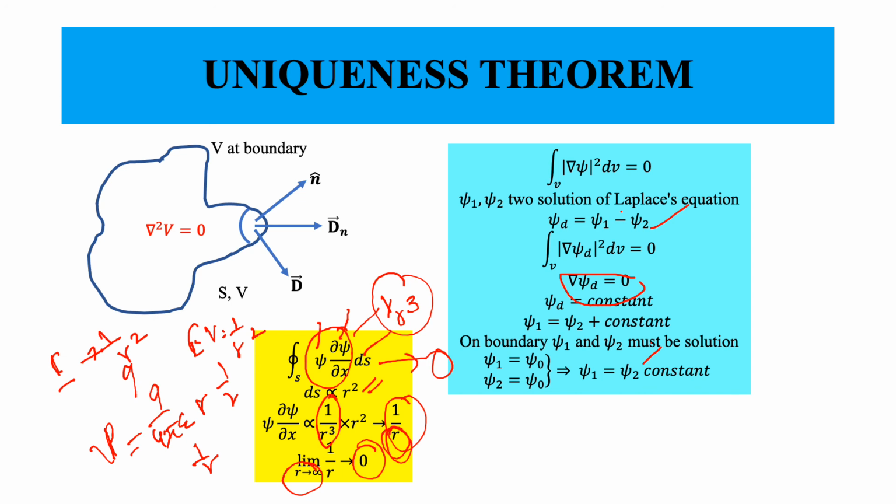Now it is clear that if two quantities are equal to a third quantity, then psi 1 must be equal to psi 2, and the constant must essentially go to 0.